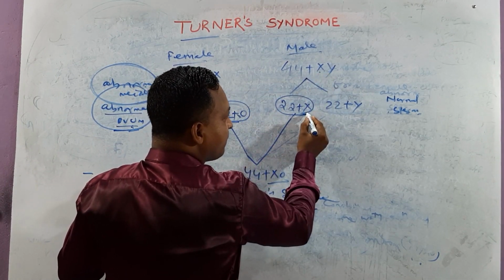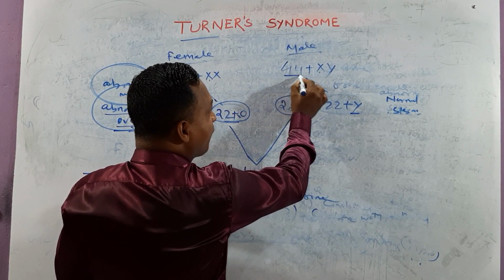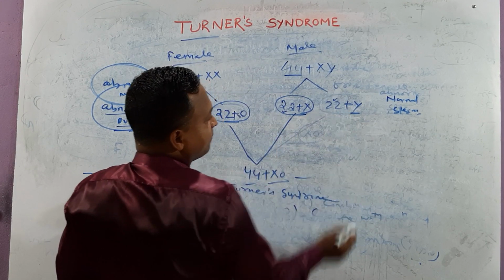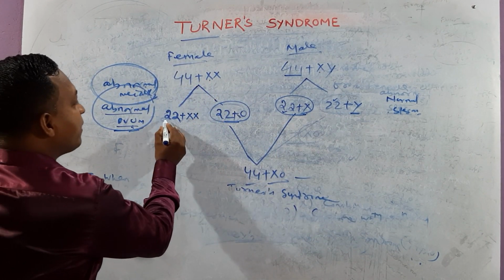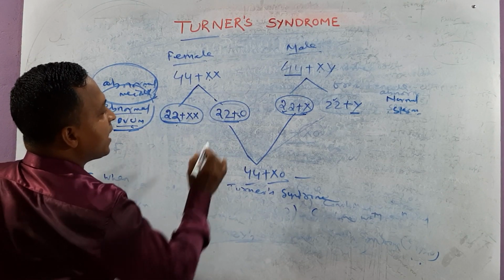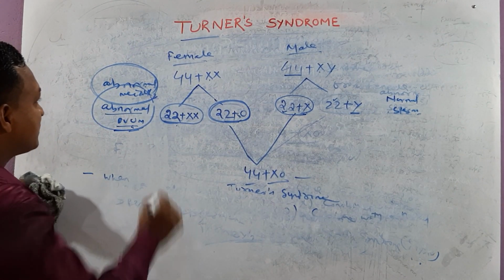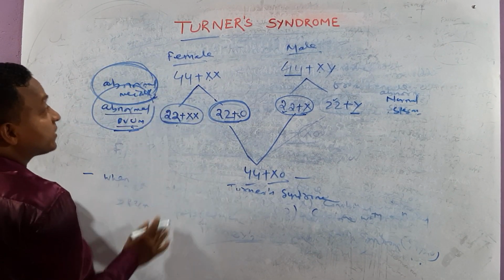Here one X chromosome comes here and another sex chromosome comes here. This is normal. Out of that 44, here 22, here 22. This is normal meiosis. But here, try to get minded: on one side, 24 chromosomes enter and to the other side, 22 chromosomes enter. That means it is which one? Abnormal meiosis.